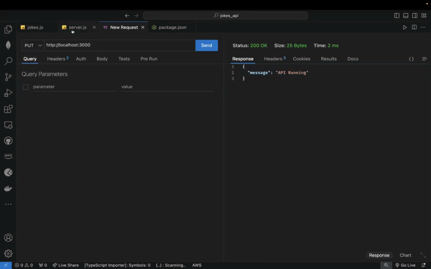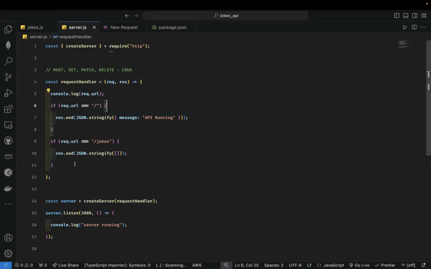The reason is because in our server currently, we are only checking for the URL. We're not concerned about the method. So irrespective of the method, when you hit this URL, which is the home route, we want to give you this response. That's what we're doing currently, okay? But then we could do better. So we could say that if this is a call to the home route, and the request dot method is equal to get.